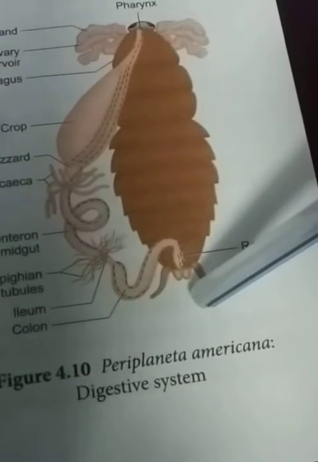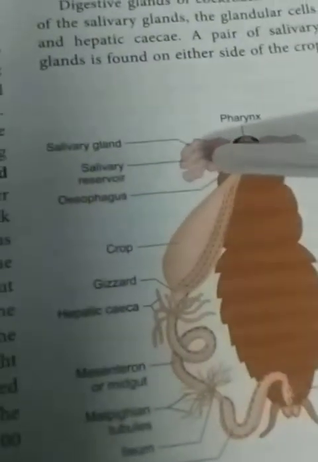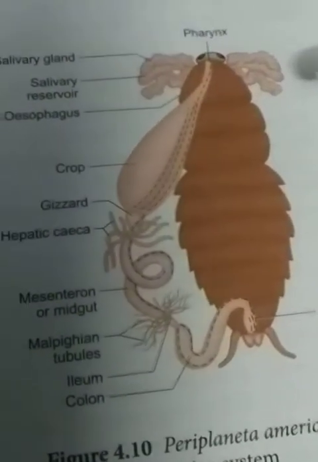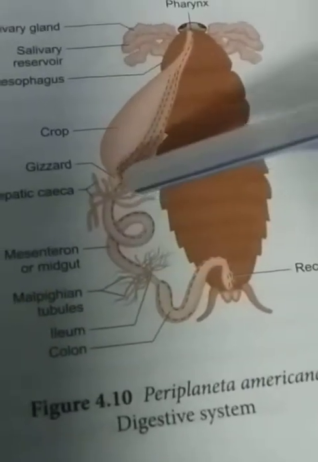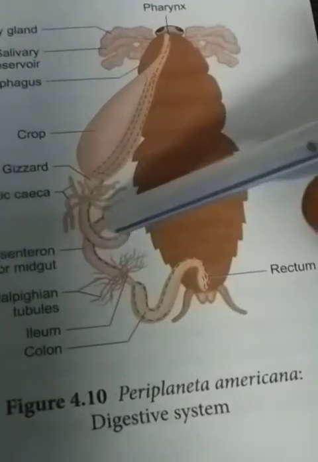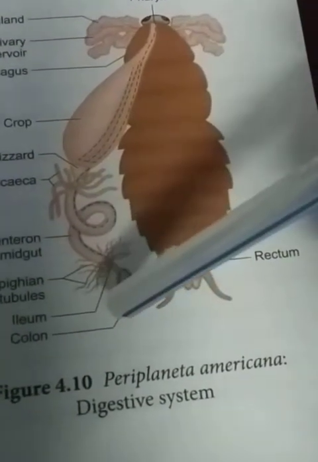Other than this, the digestive glands of the cockroach consist of the salivary glands, glandular cells, and the hepatic CK. These three parts are known as the digestive glands.